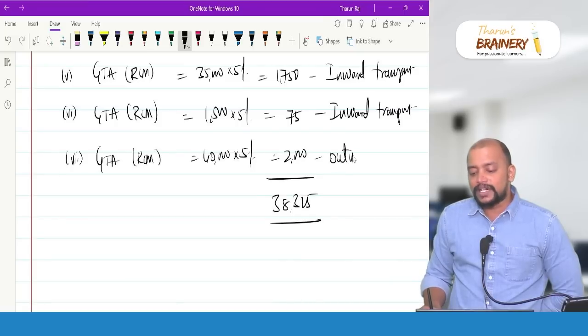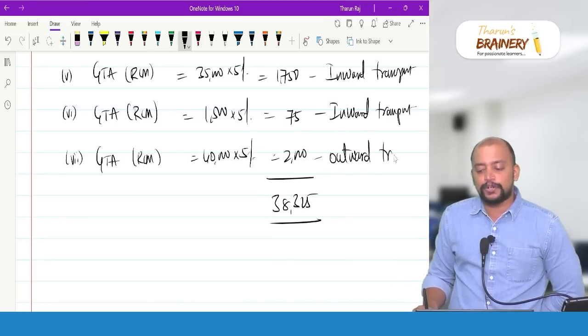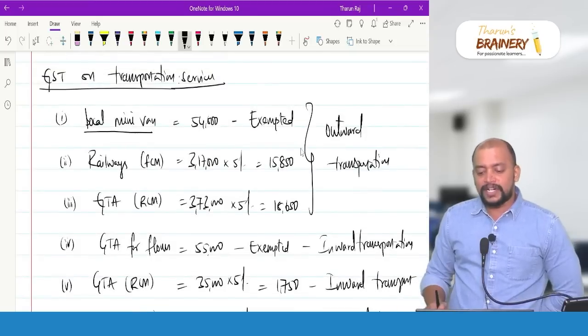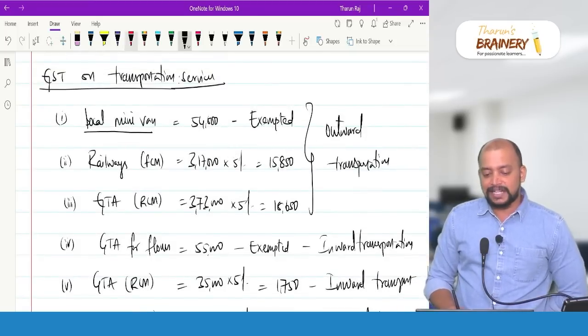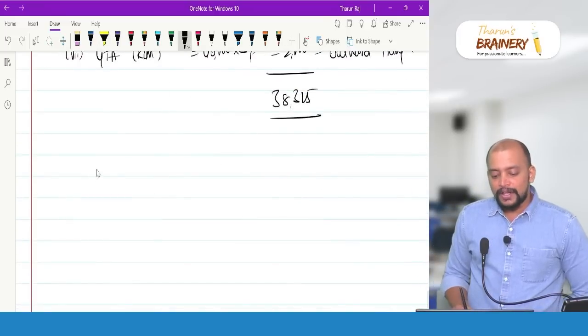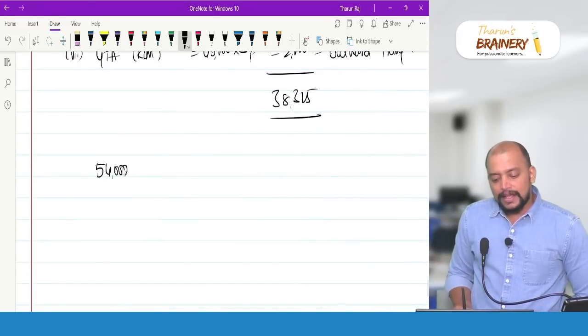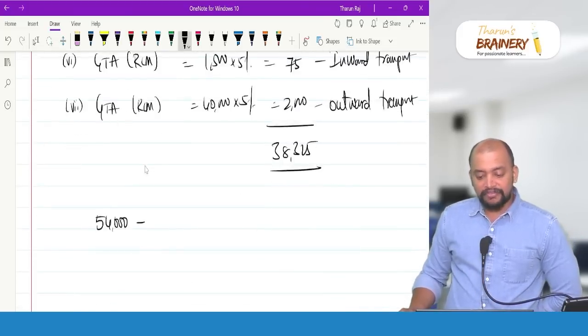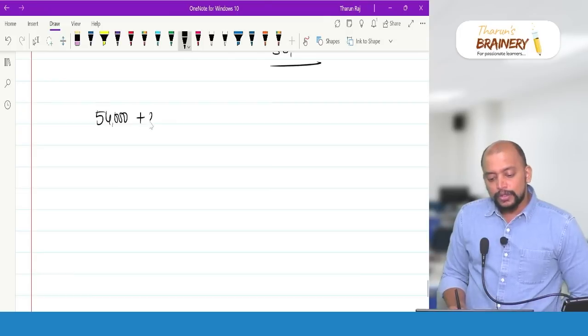The last one is outward transportation, to the sister concern. Now, wherever outward transportation is there, in the first case you take 54,000. So, how much are we charging? 54,000 plus 2%.